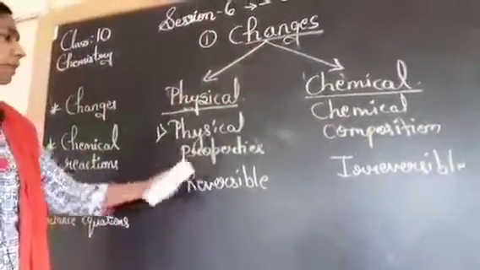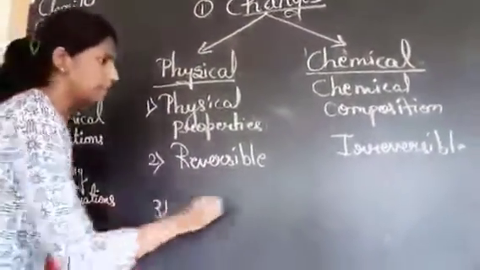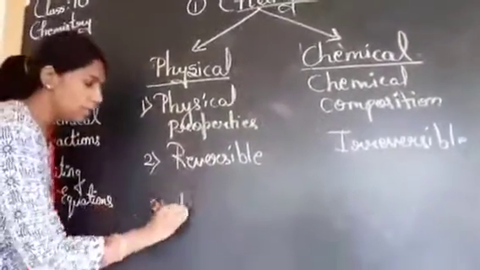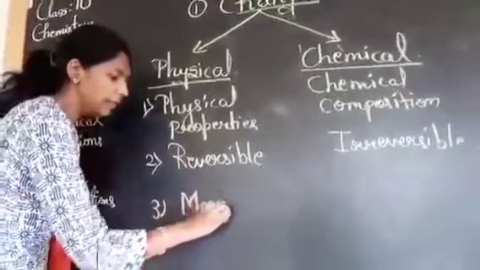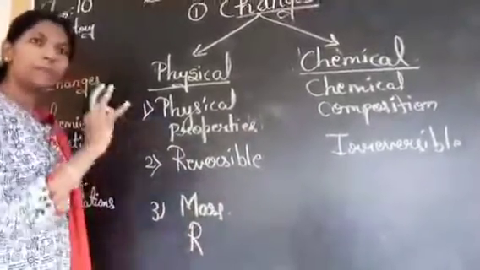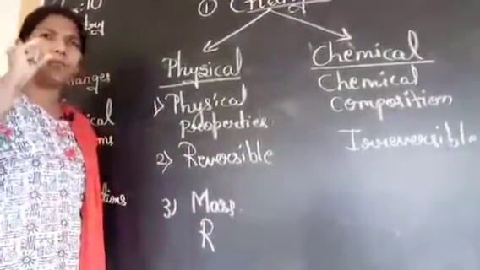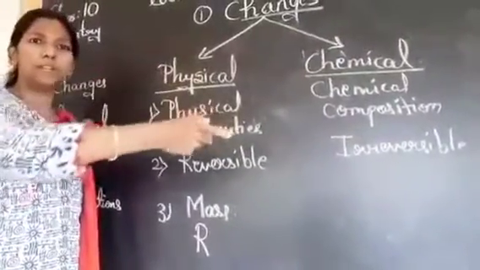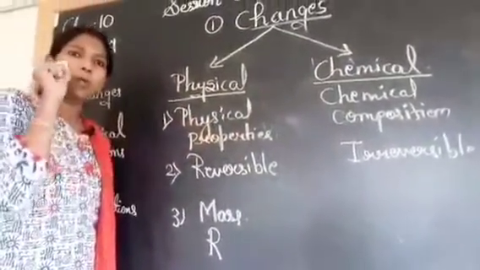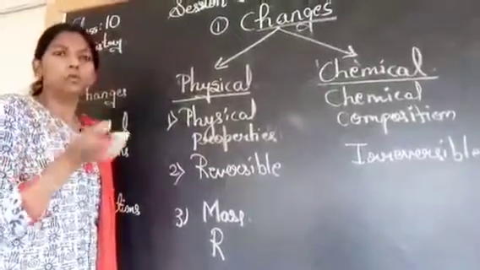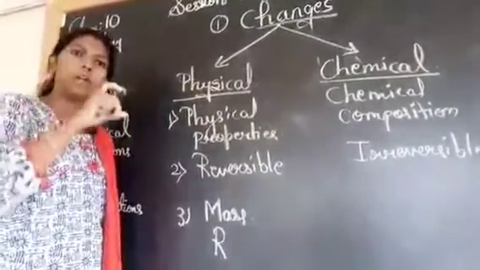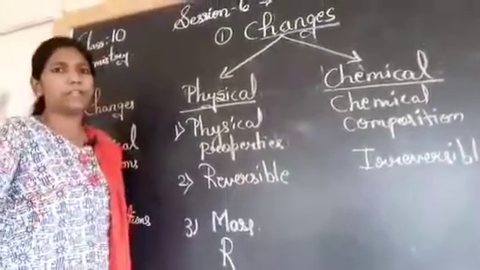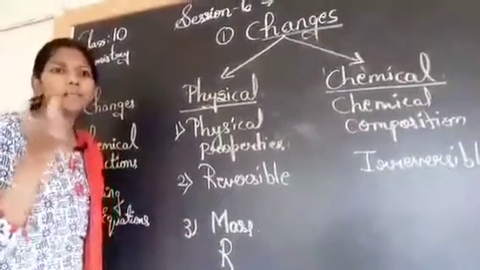Okay, then the third point says that the mass of the product is equal to the mass of the reactants in this case. For example, I take half a liter of water and keep it in the refrigerator. I am not going to get only 1 gram of ice. The same quantity of water I keep in the refrigerator, the same quantity of ice I am going to get.